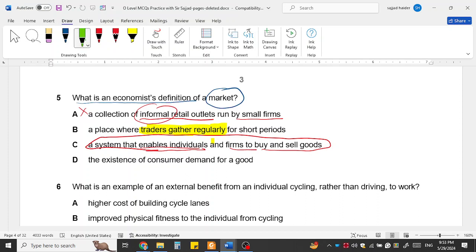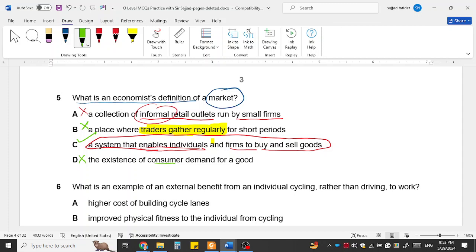So if there is no customer, no buyer, then it is not the market. And this could be the market because we have buyers and sellers who meet together. This is the existence of consumer demand for the good. So demand means only the customer exists but not the seller. So D also could not be the market.